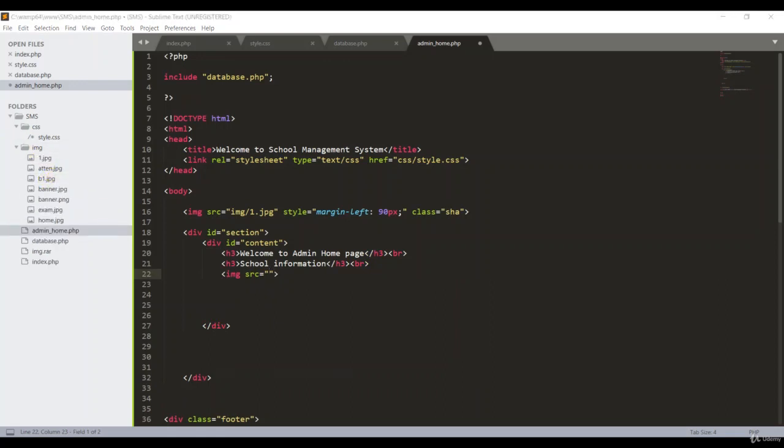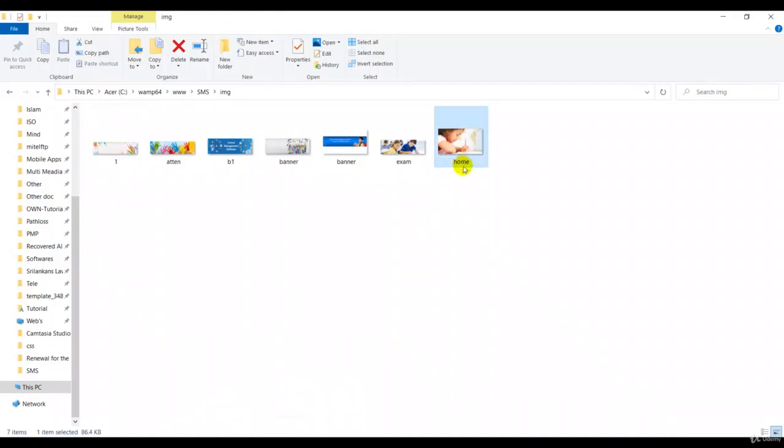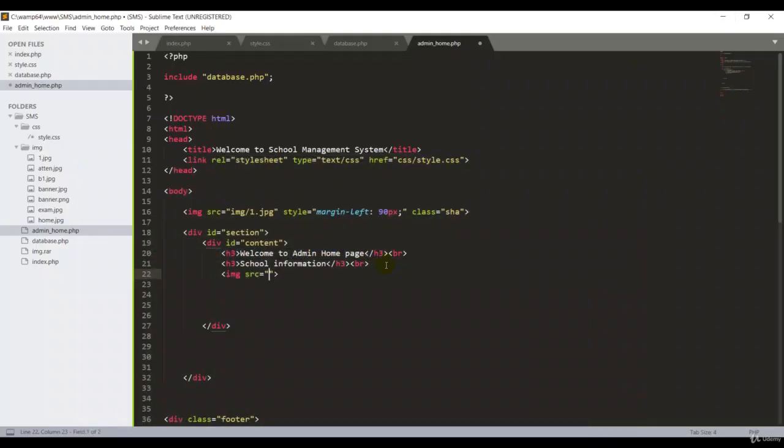I want to check here, guys. The name of this image is home, so img/home. Then I have to check again: home.jpg. The image format is important, guys.